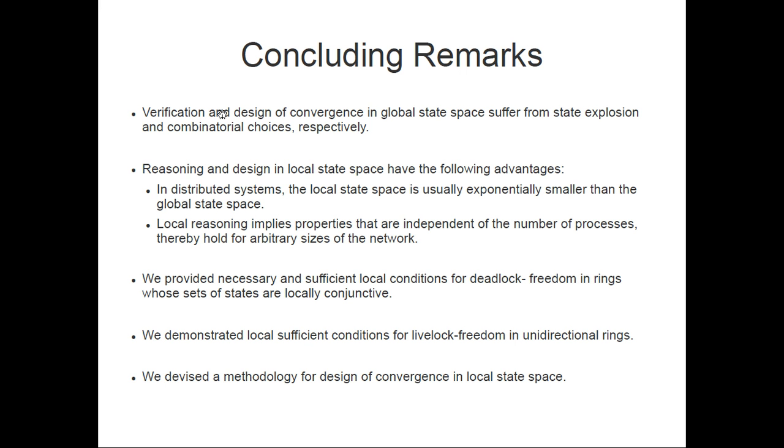We conclude that verification and design of convergence in the global state space suffer from state explosion and combinatorial choices. That's why we are using the local reasoning approach. For convergence, we need to reason about local deadlocks and local livelocks. We presented necessary and sufficient conditions for deadlock freedom in rings that are possibly extendable for other topologies. As for livelocks, we presented sufficient conditions for livelock freedom in unidirectional rings that could be checked locally, and we provided a methodology for the design of convergence.